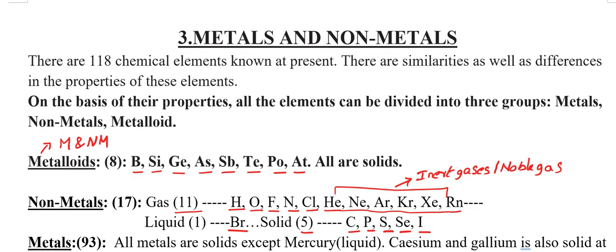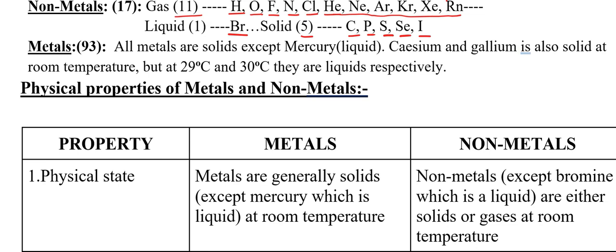When it comes to metals, we have so many metals. We have almost 93 metals. All the metals are solids except mercury. Only cesium and gallium are solids at room temperature, and they convert to liquids at 29 degrees and 30 degrees Celsius respectively. So this is the story about metals, non-metals and metalloids.